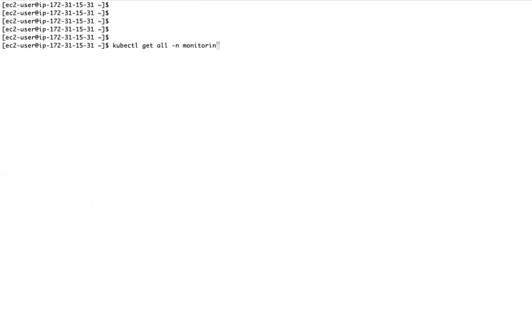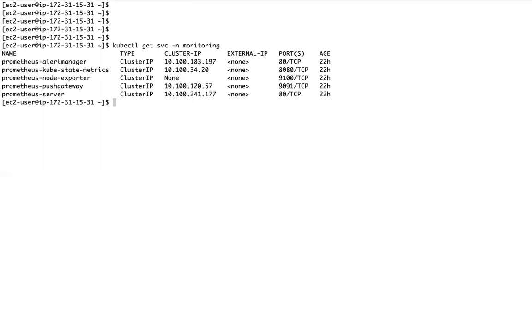If you see, it has created a service of type cluster IP by default. For node exporter, it is cluster IP type. Basically, it's a headless service, because Prometheus has to talk to each and every node exporter, right? So it's a headless service without load balancer.